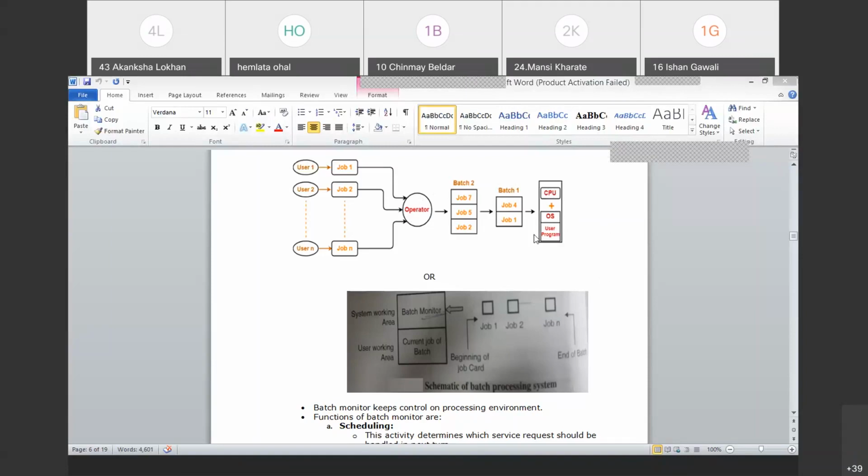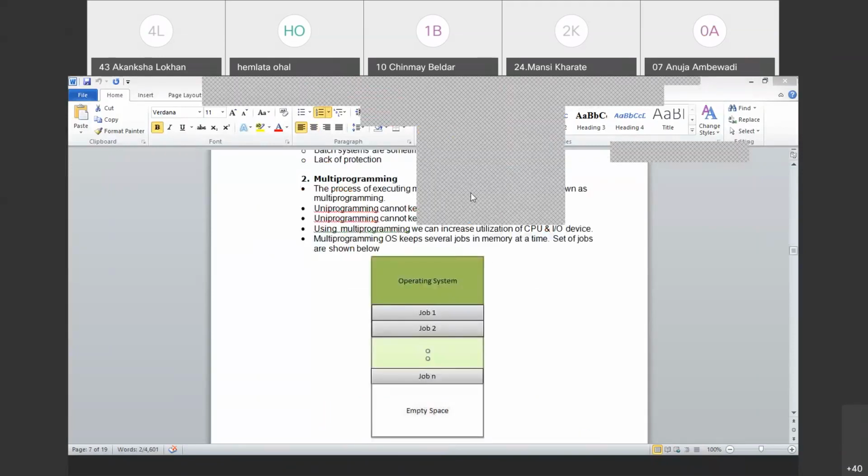Here there was no chance of debugging a program, like compiling a program, checking what the error is, or trying out a different input-output combination. No way. Give a job, execute it, and take it back. You can compare it to a mechanical device, a mechanical engine. Give a job, execute, and take it back. That's it. No intervention, no interaction with the system.